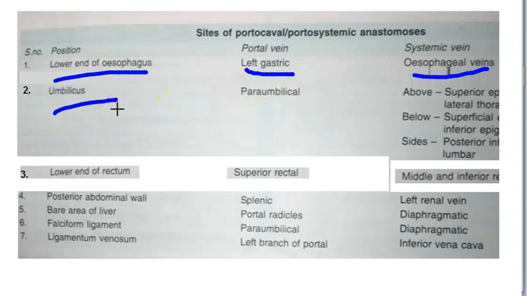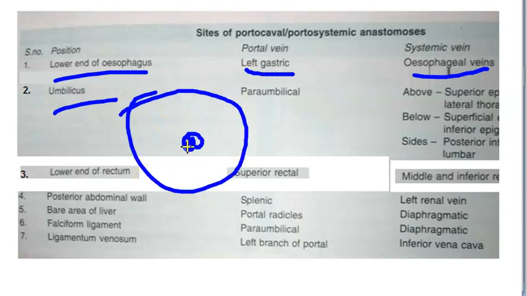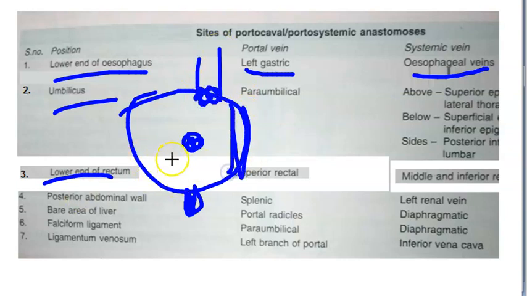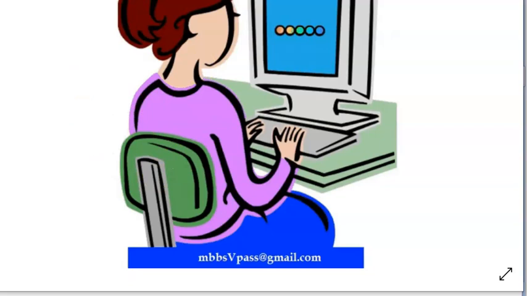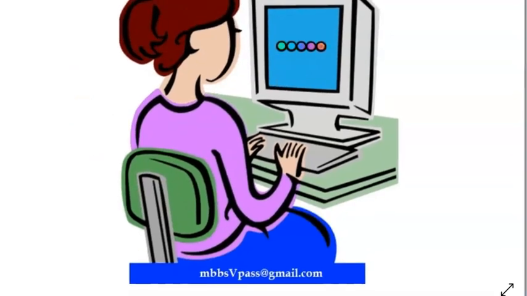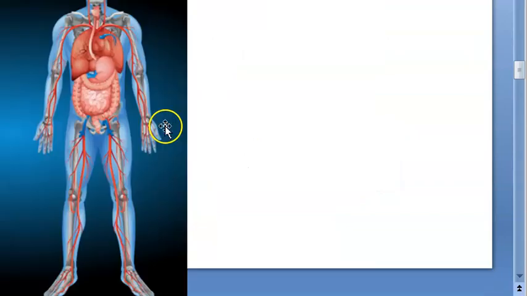Umbilicus. You know where your umbilicus is? If this is your abdomen, here is the umbilicus. There also there can be some anastomosis. Then the lower end of rectum. Where's the rectum here? What did we say? Lower end of esophagus. Then posterior abdominal wall, bare area of liver. Then falciform ligament, ligamentum venosum, ductus venosus. That you will learn in embryology. Anyway, basically, did you understand that there is something called a portocaval shunt? That all comes under veins.